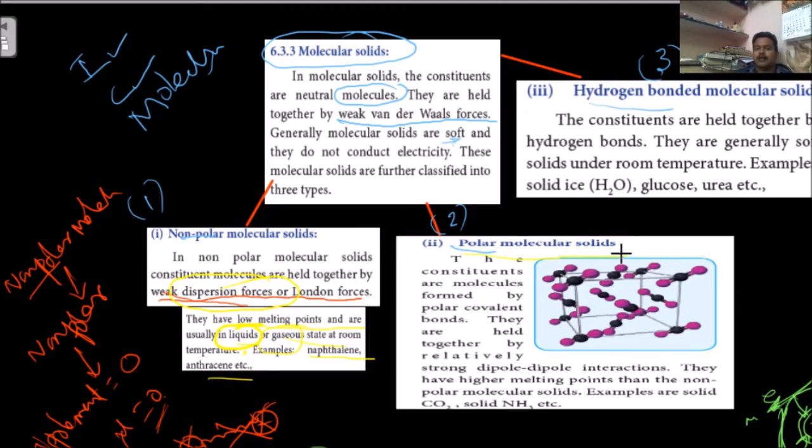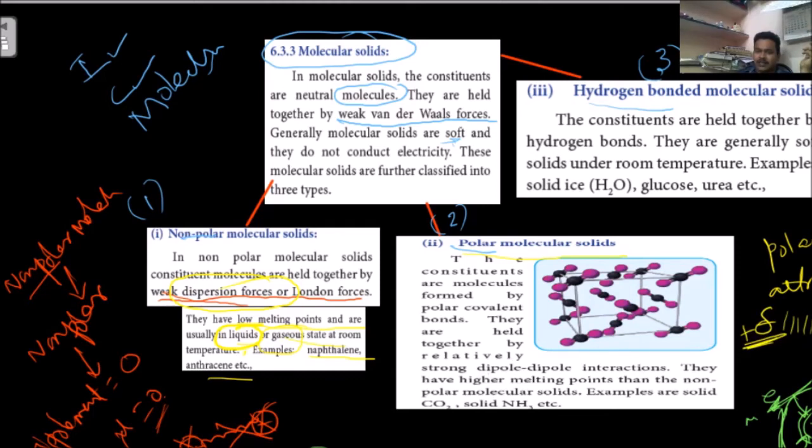Here, what is the meaning of polar? Polar means the dipole moment is definitely not zero, so there will be attractions. There is a positive part and a negative part, a positive dipole and a negative dipole. This is called dipole interaction.